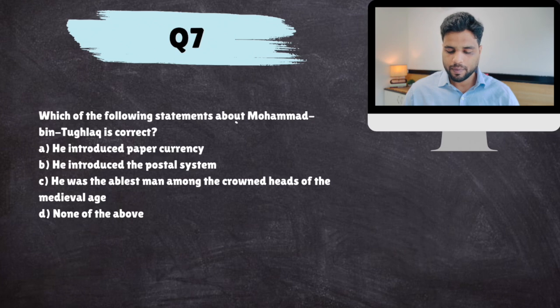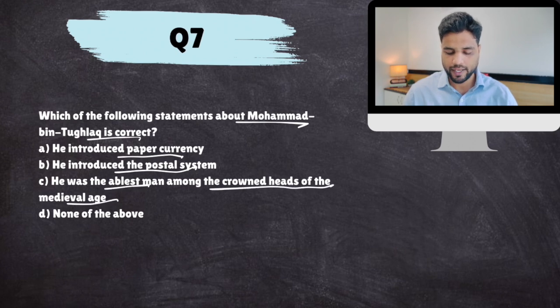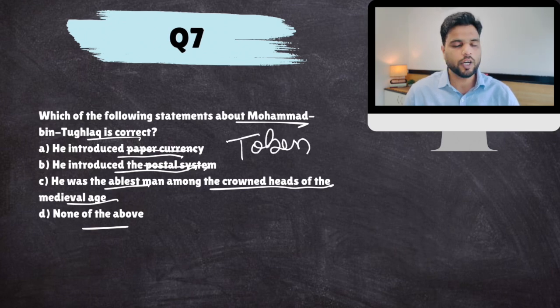Which of the following statements about Muhammad bin Tughlaq is correct? He introduced paper currency, he introduced the postal system, he was the ablest man among the crowned heads of the medieval age, none of the above. So he did not introduce paper currency, he introduced token currency, token coins. He did not introduce the postal system.